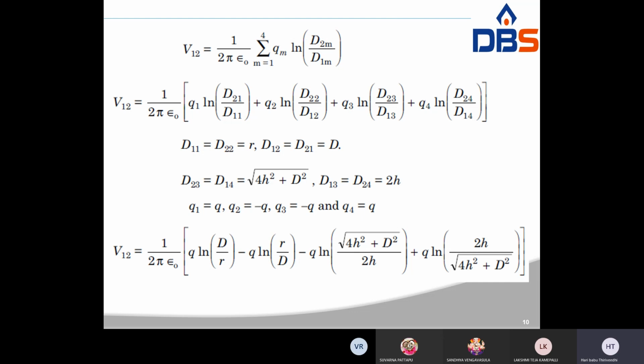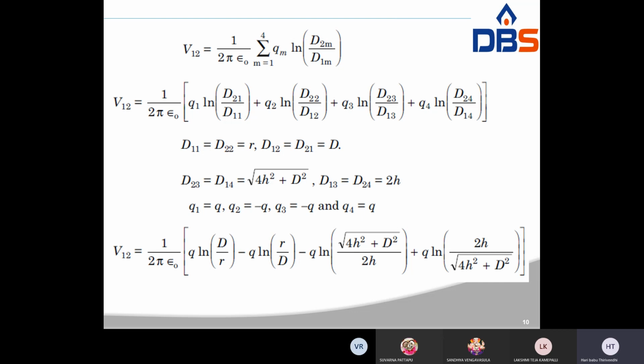Q by 2 pi epsilon naught ln d by r. So ln d by r we can write as ln d minus ln r. So q is taken as common: q by 2 pi epsilon naught times (ln d minus ln r minus ln r plus ln d).